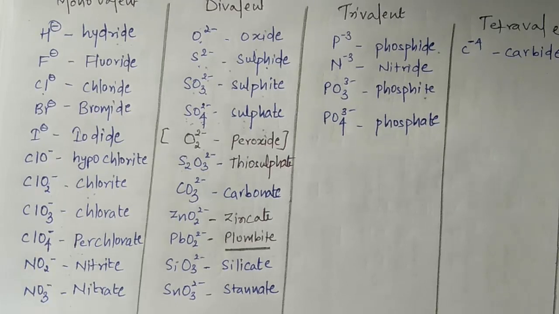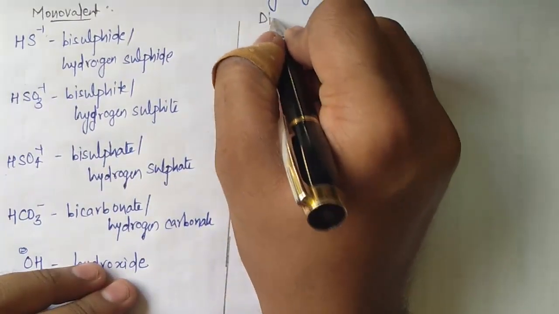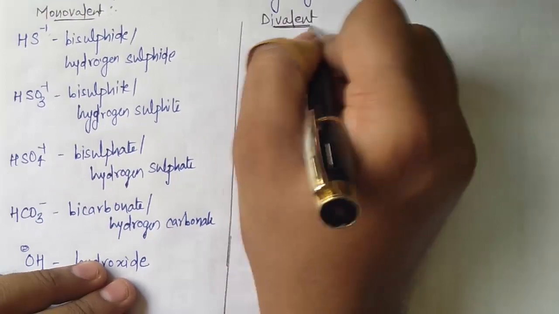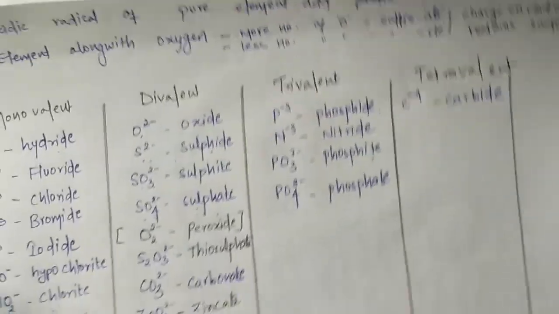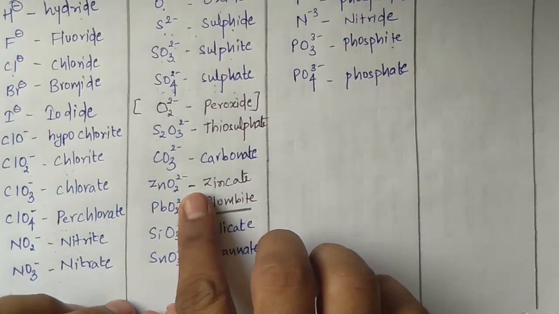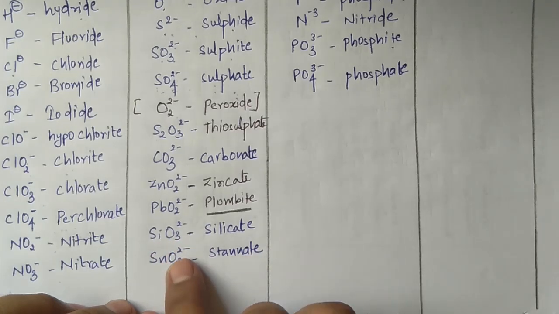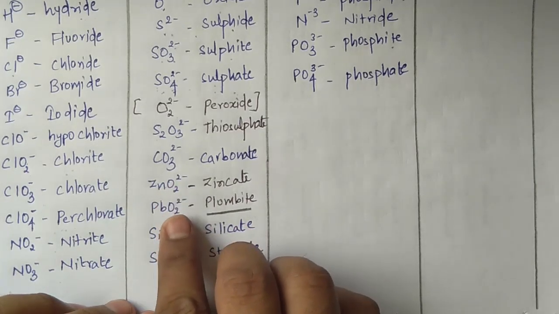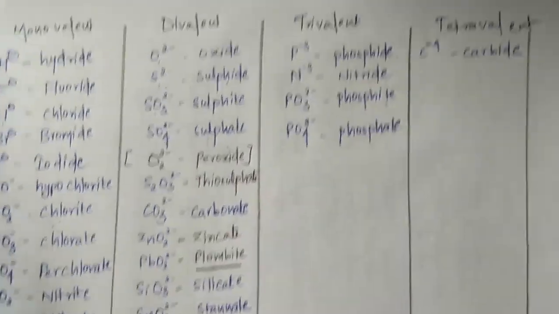Okay, silicate and stannate. Okay, fine. Few more divalent radicals. So till here we saw what? Here we saw, if you see carefully, ZnO2 with -2, PbO2 with -2, SiO3 with -2, SnO3 with -2. That means zinc with 2 oxygen, lead with 2 oxygen, silicon with 3, and tin with 3 oxygen.